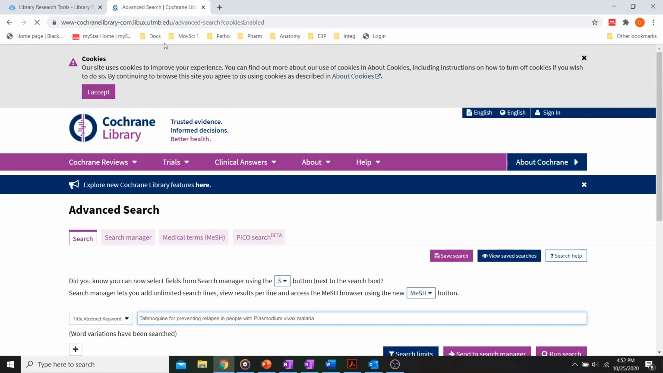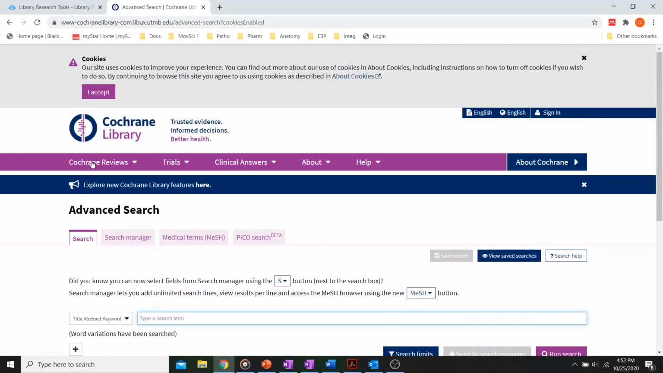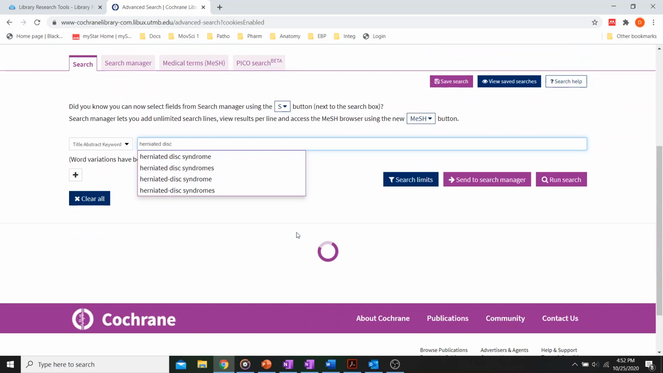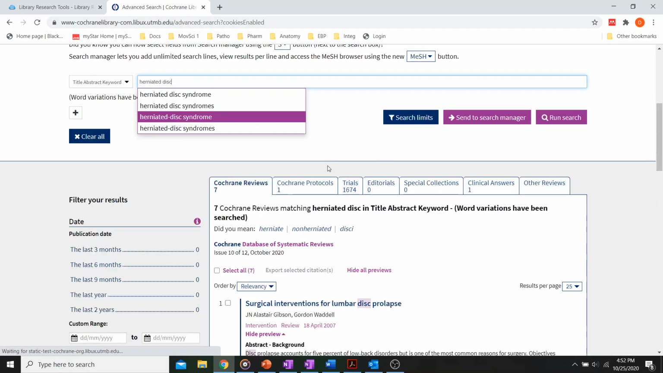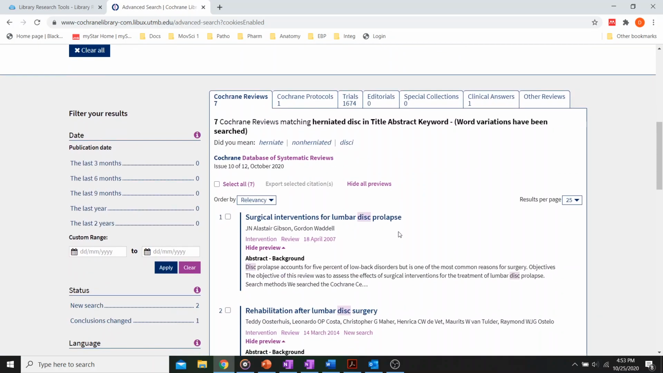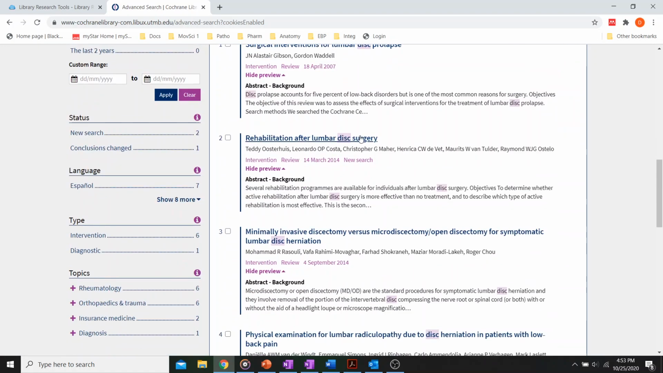As soon as you click on the Cochrane database, you're going to log in, and you might come anywhere in here. It might bring you to the advanced search. It might bring you to the home page, but whatever it does, just click on the advanced search and type in anything. We'll just look up herniated discs and see what comes up. So here's your Cochrane reviews, and there's one protocol that they found and 1,674 trials. As you can see here, the first one's surgical intervention, rehab after disc surgery.